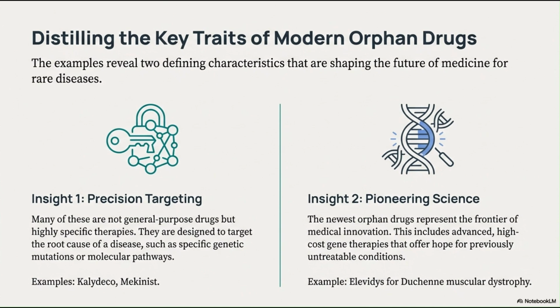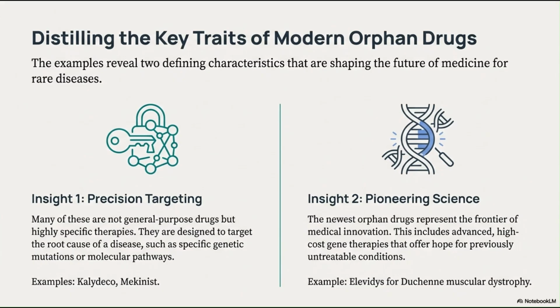There are two defining characteristics that are shaping the future of medicine for rare disease. We are talking about two points. First one is precision targeting. Just by the word, it states that we are precisely targeting some root cause of the disease here, right? So these orphan drugs are designed to target the root cause of a disease, such as specific genetic mutations or molecular pathways, and we have examples listed here as well for that.